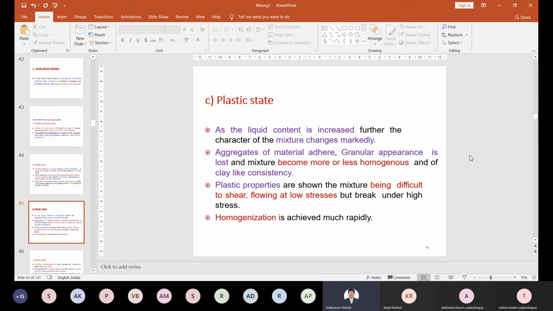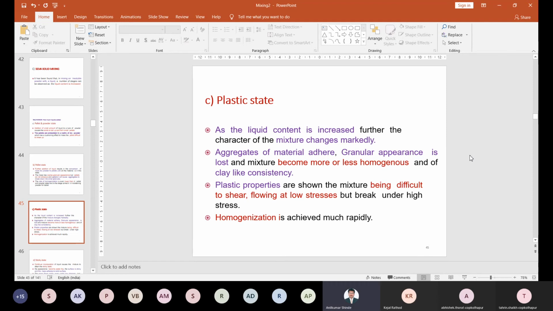The plastic state means it is difficult to break down with little shearing. If you do little shearing or little mixing, that plastic material will not break down and will not mix properly. So the highest shear, the highest mixer shearing, must be required to break down that plastic property. Right. As you know the plastic property. So it is not easily broken down. But if you apply more pressure, it can break down. Understand it? So that property is called plastic property.